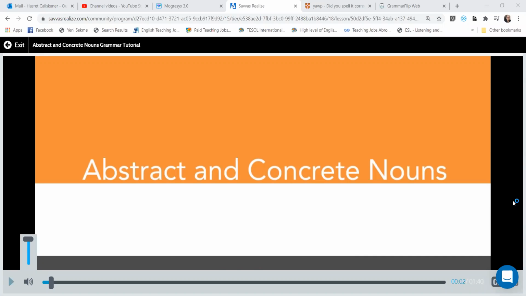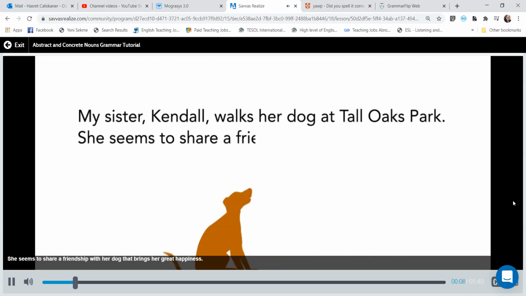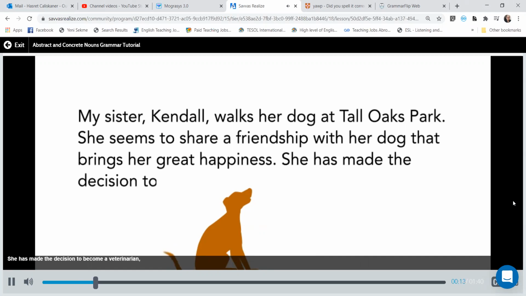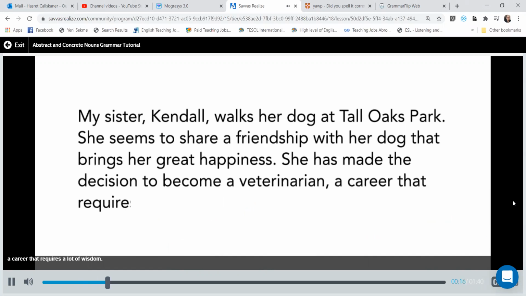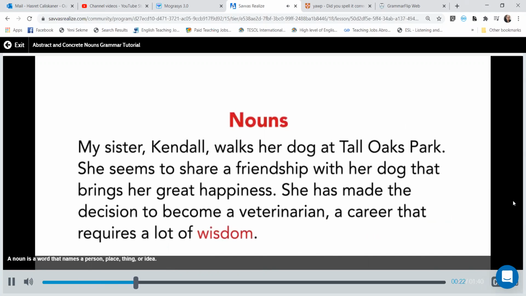My sister Kendall walks her dog at Tall Oaks Park. She seems to share a friendship with her dog that brings her great happiness. She has made the decision to become a veterinarian, a career that requires a lot of wisdom. Speaking of wisdom, do you know that it's a noun? A noun is a word that names a person, place, thing, or idea. Wisdom is an idea. Wisdom is the kind of noun that names a quality, characteristic, or condition that is understood but cannot be seen, heard, or felt.